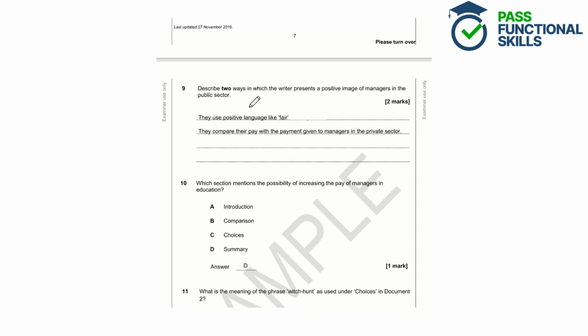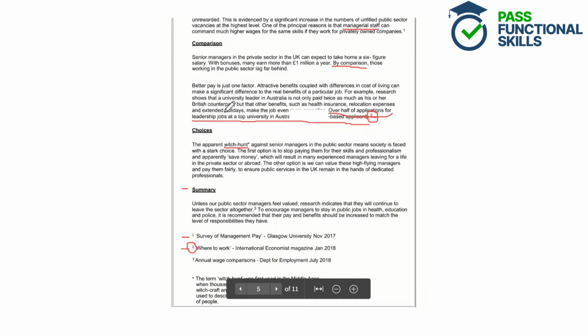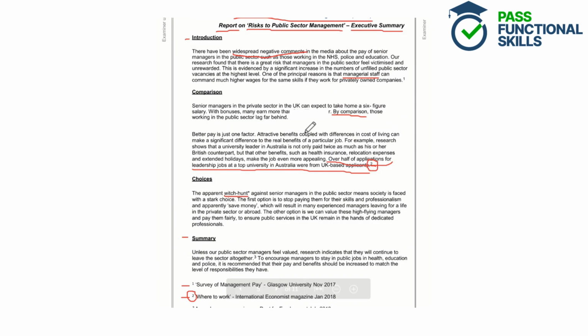Question 9. Describe 2 ways in which the writer presents a positive image of managers in the public sector. So in this question we need to describe 2 ways for 2 marks in which the writer presents a positive image of managers in the public sector. So we're looking for methods or ways in which the writer presents a positive image of managers in the public sector. So if we scroll up, we can see a lot of positive language surrounding managers in the public sector.